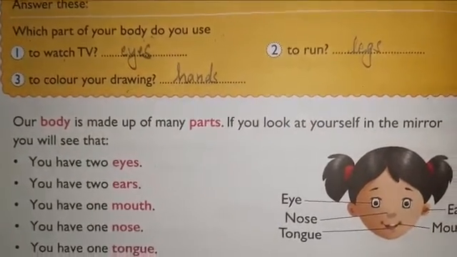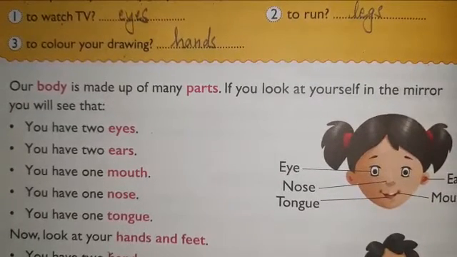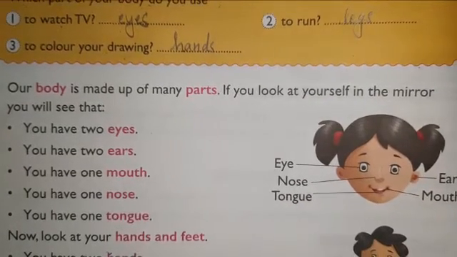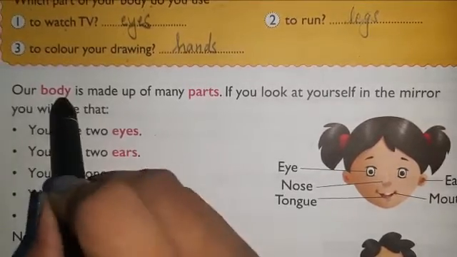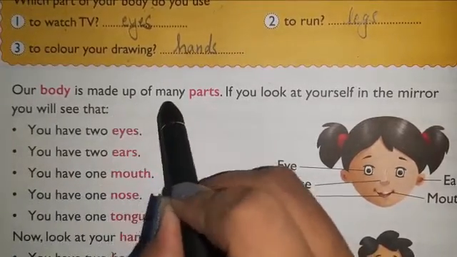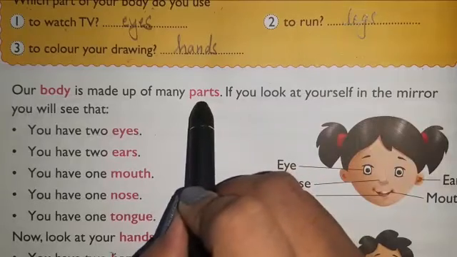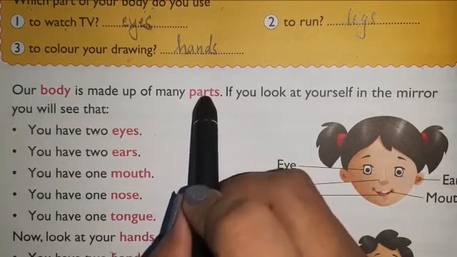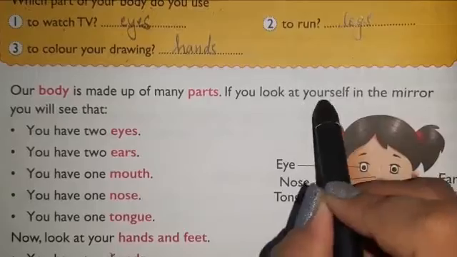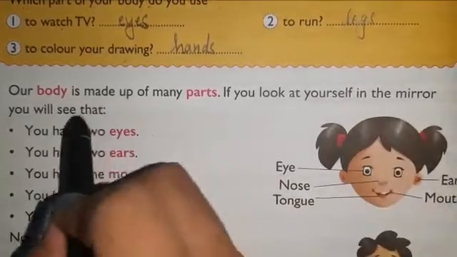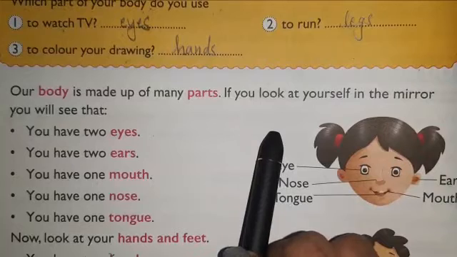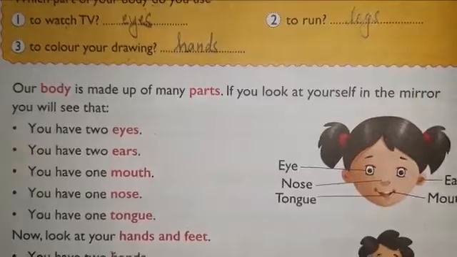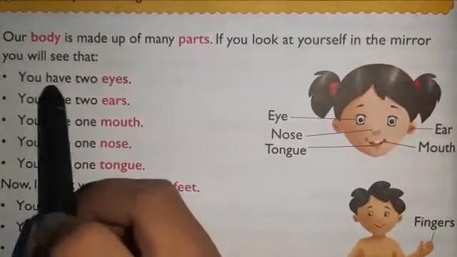Now you will have to keep your finger on the word which we are reading. Everyone get started and be attentive. Our body is made up of many parts. If you look at yourself in the mirror, मतलब अगर आप अपने आप को mirror यानी शीशे में देखेंगे, then you will see that you have 2 eyes.